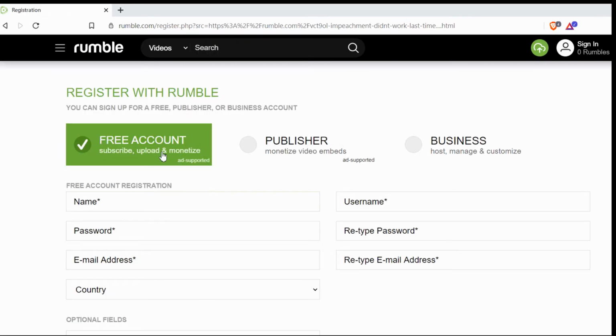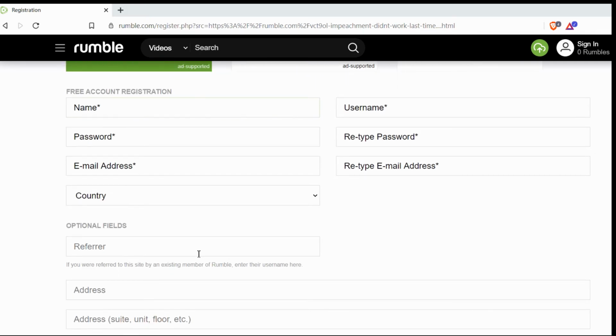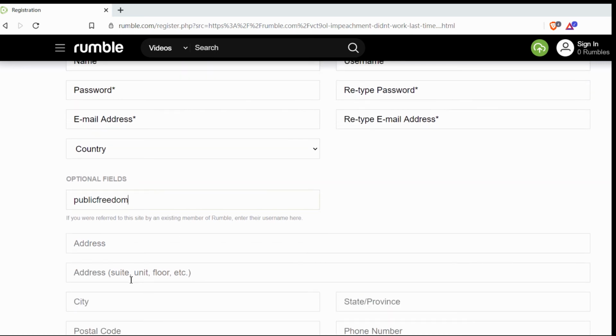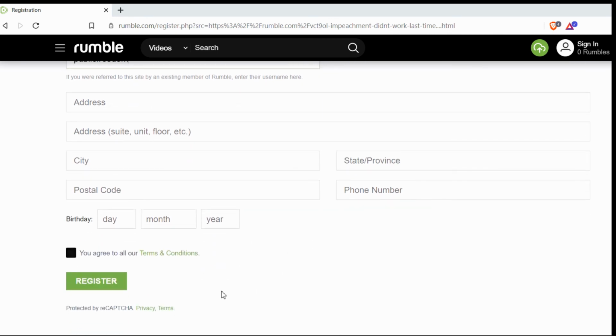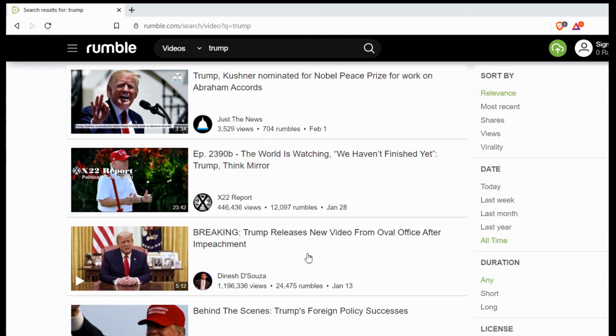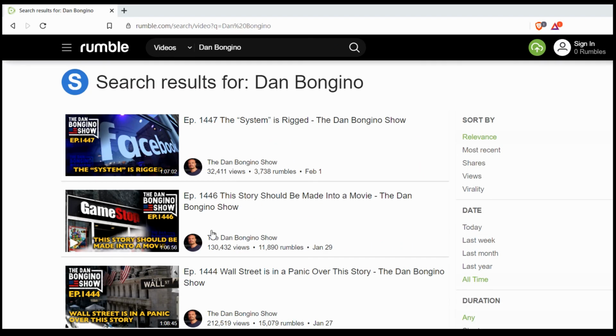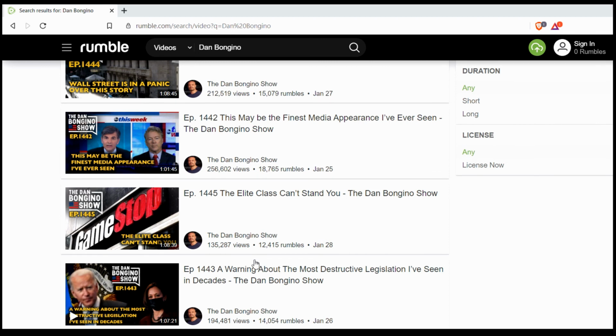When you create an account, they will ask you for the usual, your name and your email, etc. Also, if you could please do us a favor, in the optional fields, they ask for a referral. Just type in our channel name, Public Freedom. We would love the support. Follow the rest of their instructions to complete your account setup. They will send you an email asking you to verify by clicking on a link. And there you have it. You're all set to go on Rumble, and you can find many of your favorite conservatives there.